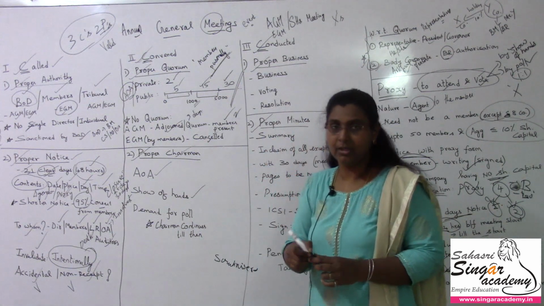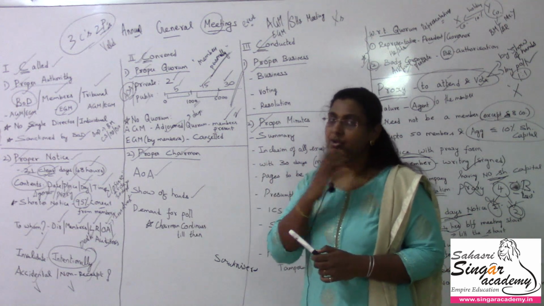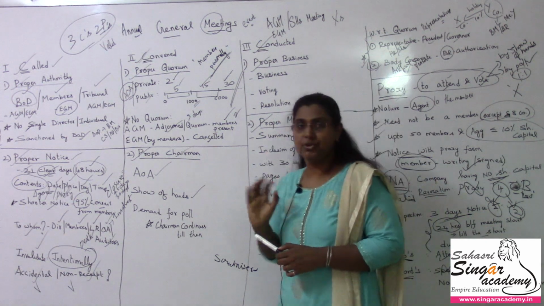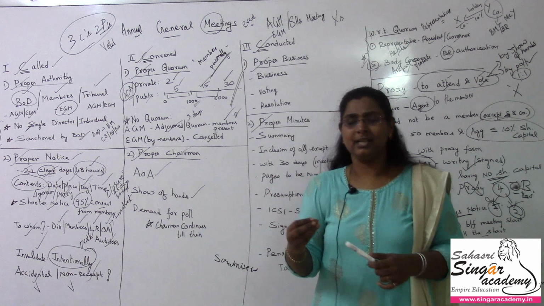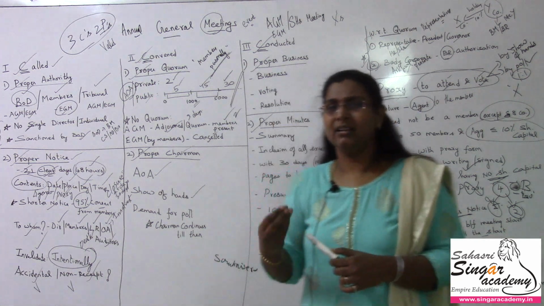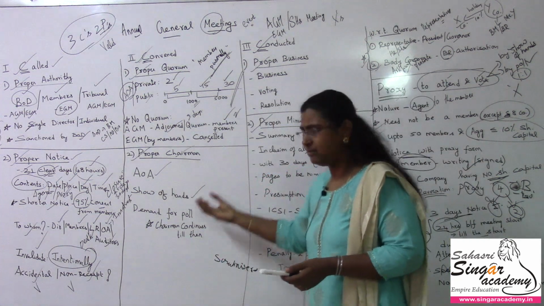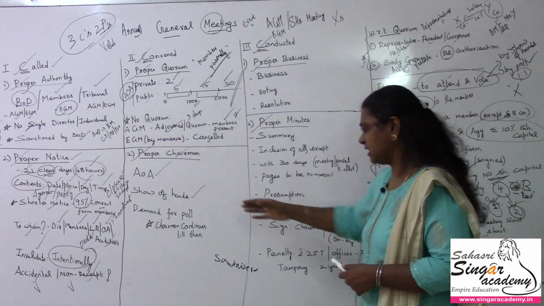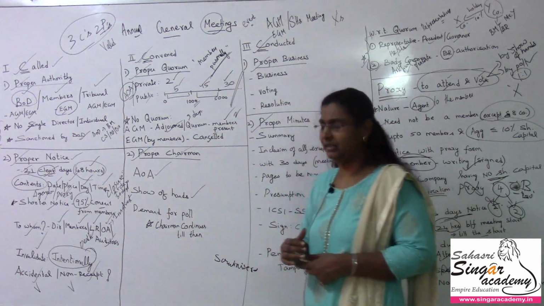So meeting start பண்ணும்போது அங்க quorum present இருக்கு. So by show of hands they can go for choosing a chairman. இல்ல board of directors ல இருக்கிற senior member இல்லனா any specific person may be selected with respect to show of hands and the chairman may be elected.